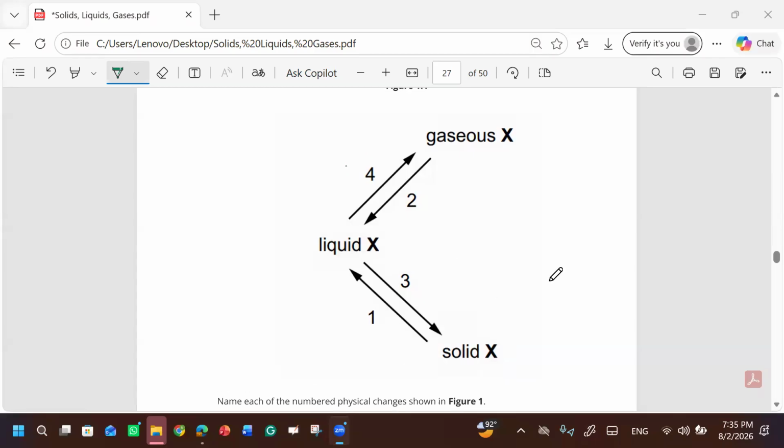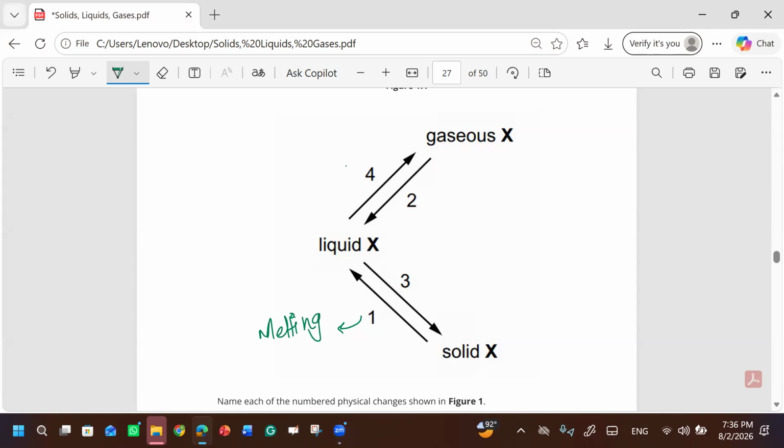You have to tell about these physical processes. What about A? What is this conversion? A is A. Where's A? There's no A. Oh, sorry, one. One, it's going to be from a solid to a liquid. So what is this? Solid melting. This is melting. Yes. What about two?